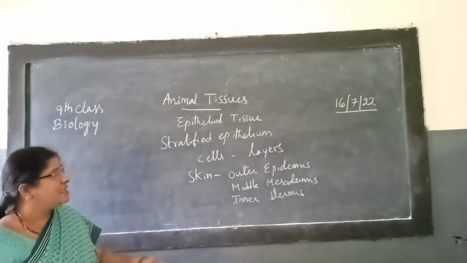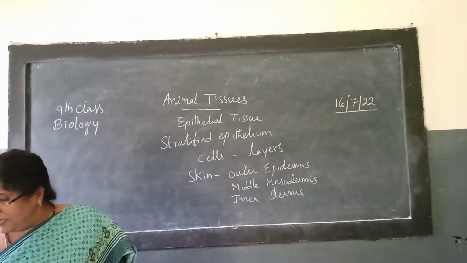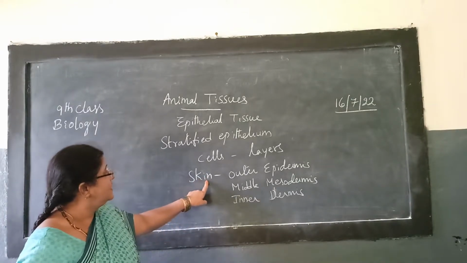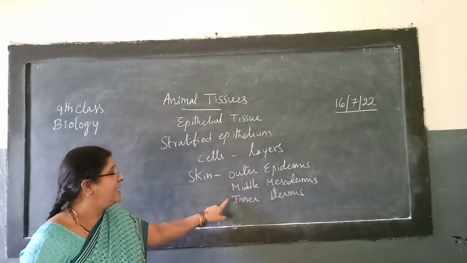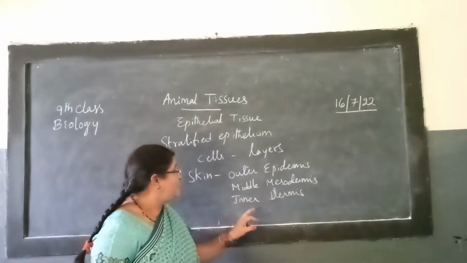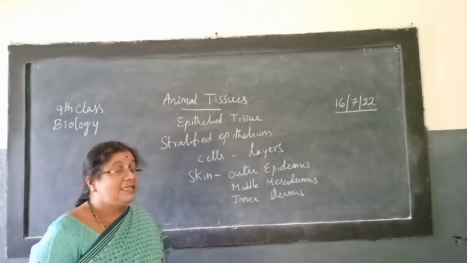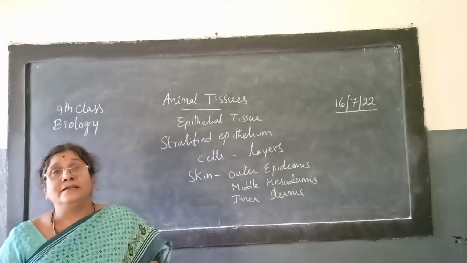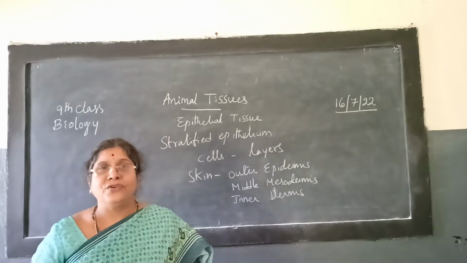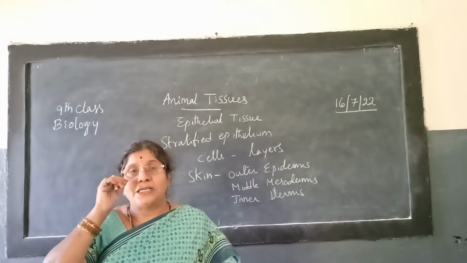So the cells in a stratified epithelium are arranged in layers, and they are present in the skin. The skin has three layers: outer epidermis, middle mesodermis, and inner dermis. Can you guess, children, why the cells are arranged like that in our skin? You know that skin performs different functions. One function you may know is that it covers our body. No doubt the major function of epithelial tissue is covering parts of our body.